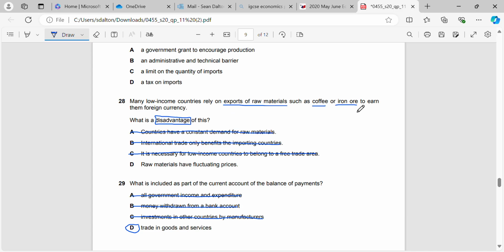But a disadvantage of relying on them is that the raw materials are variable in their prices, so the prices will fluctuate. So one month we might pay less, but the next month we might have to pay more for those same raw materials. Right, depending on how the prices of coffee or the prices of iron ore fluctuate. Okay, so that is a disadvantage because it's going to change our revenue from month to month on our exports.